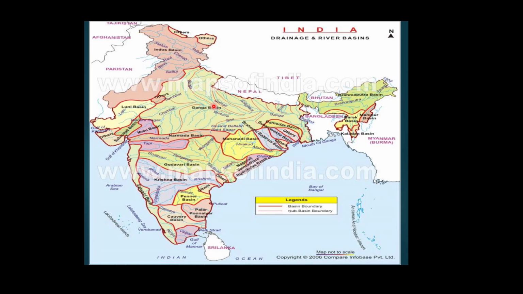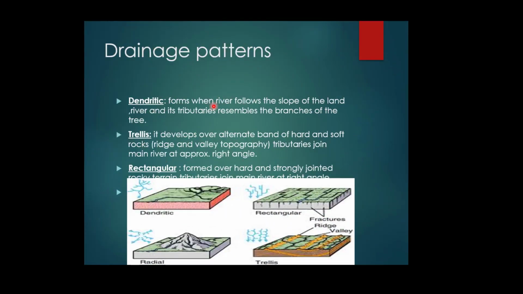In the middle part and in the lower courses, these rivers form meanders, oxbow lakes, and many other depositional features in their floodplains, and they also have well developed deltas. You can see here, this is a drainage pattern.